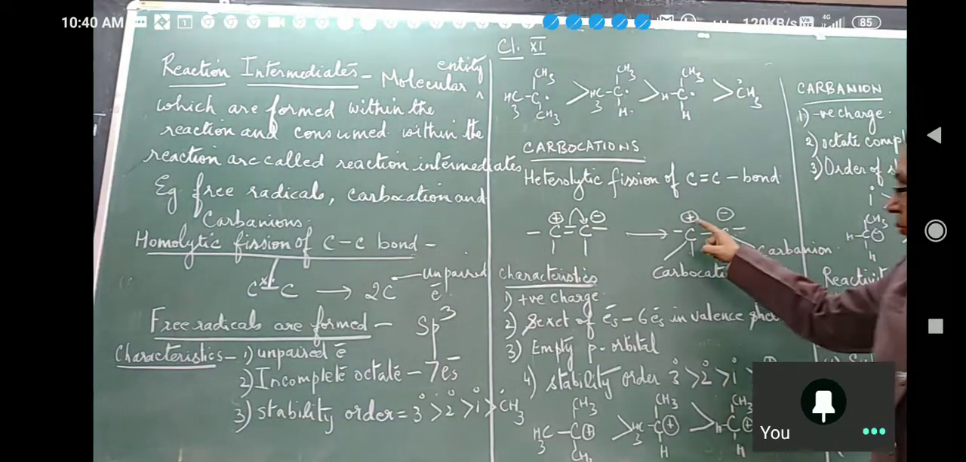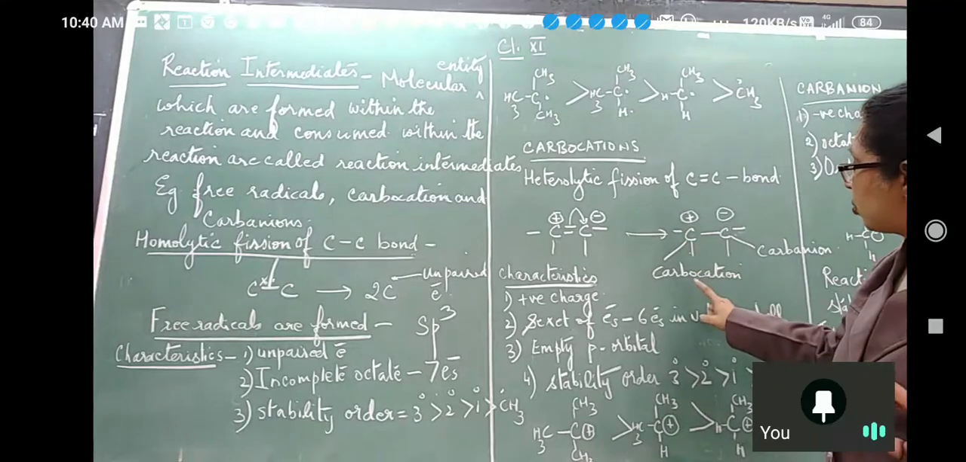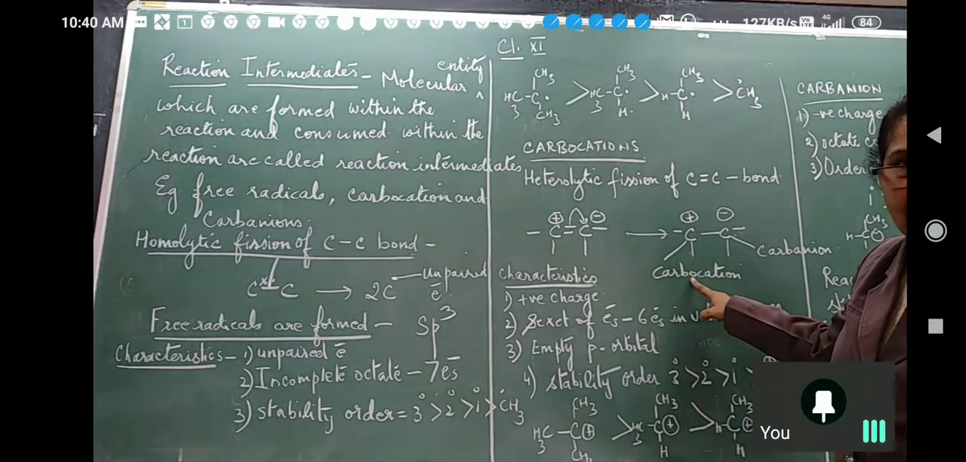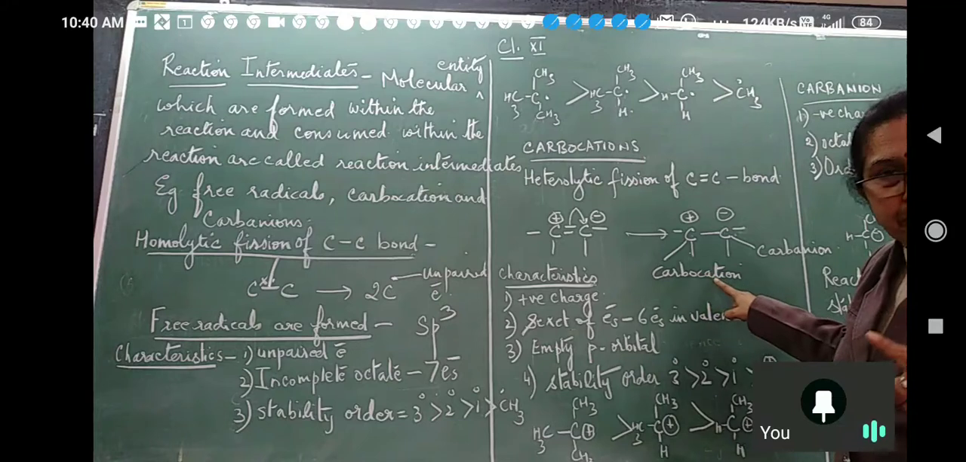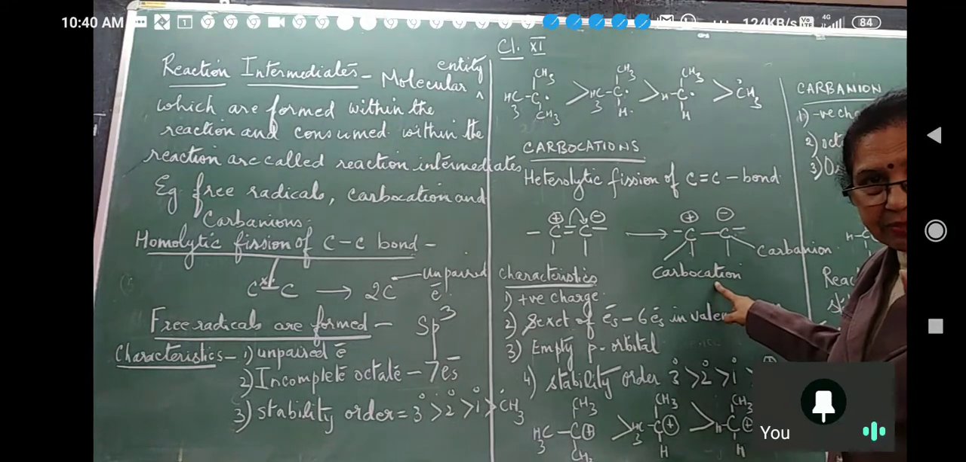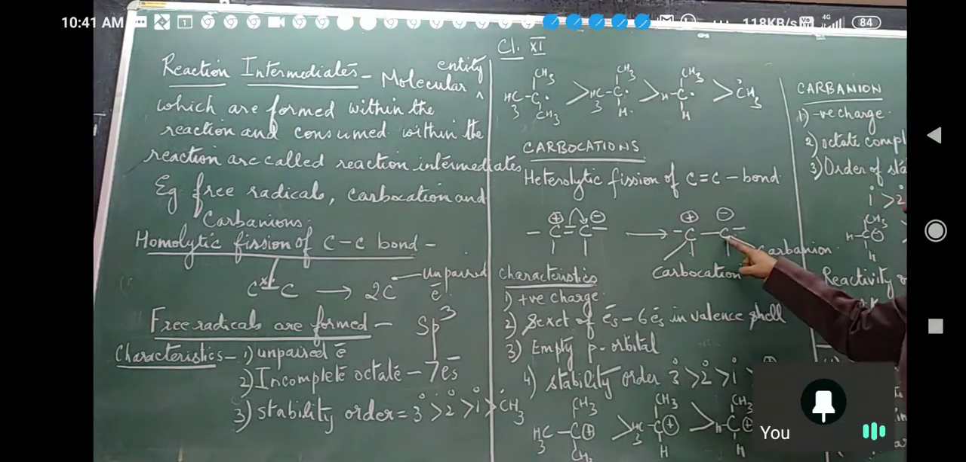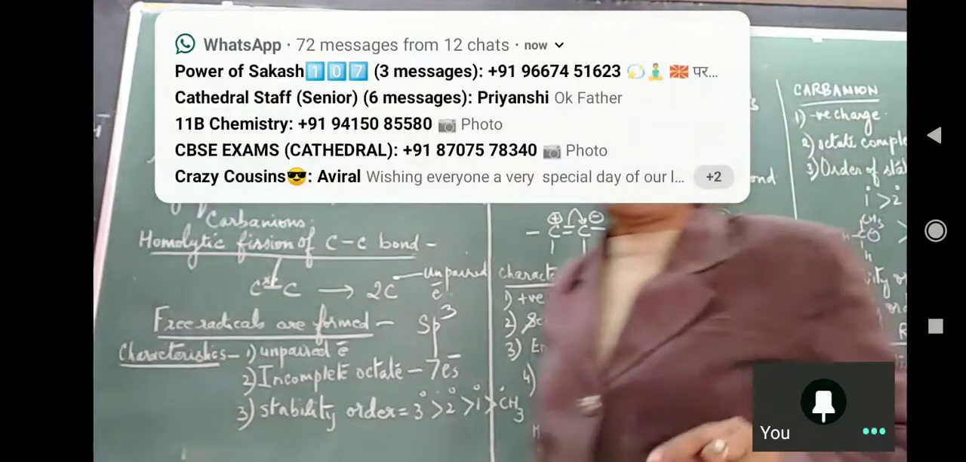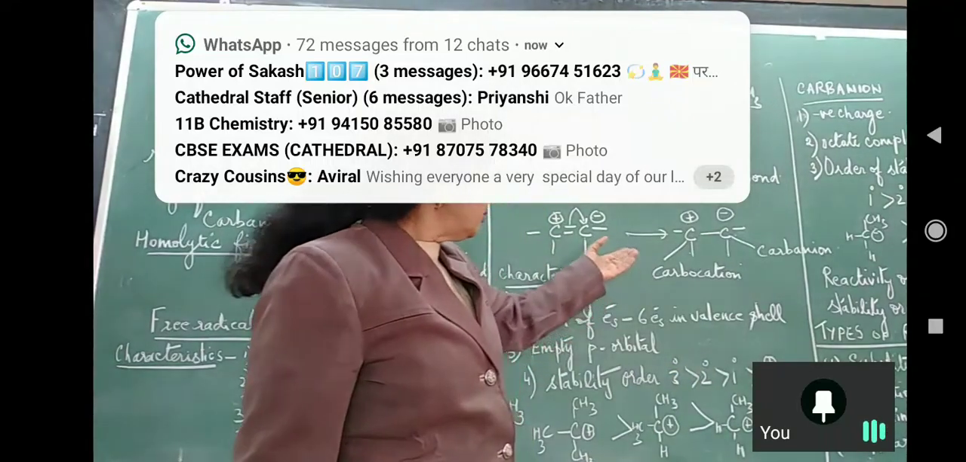The one having the positive charge is known as a cation. What is it known as? Carbocation, with a positive charge. And this is a carbanion, carbon with a negative charge. An anion has a negative charge. So a carbocation and a carbanion are formed.